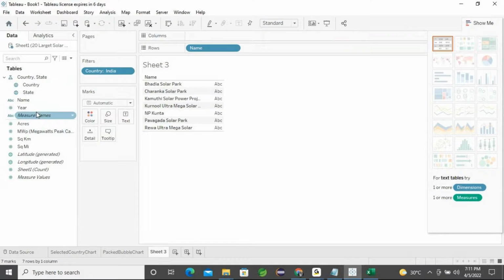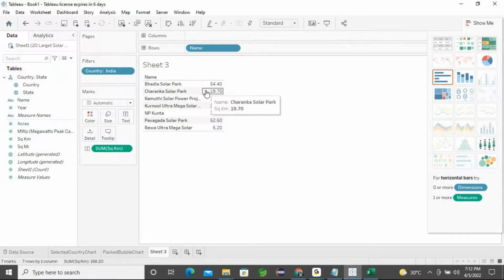I can find one more column, square meters. I double click that. Each park has some set of square meters, so you can find the total square meters as the range, and each one has its particular value.